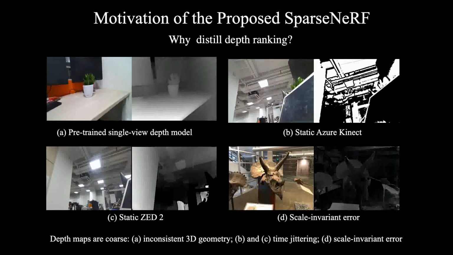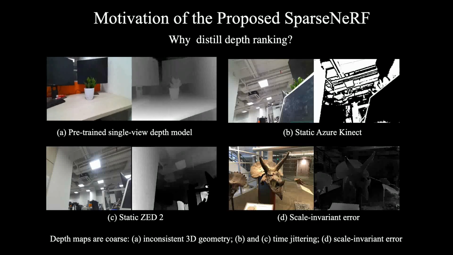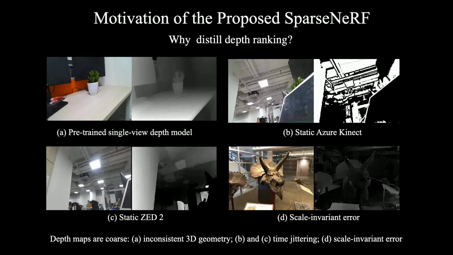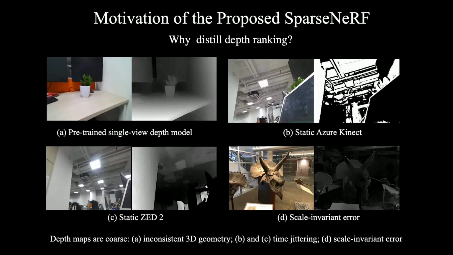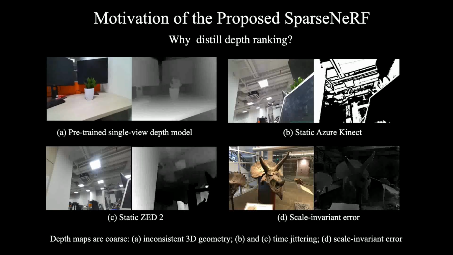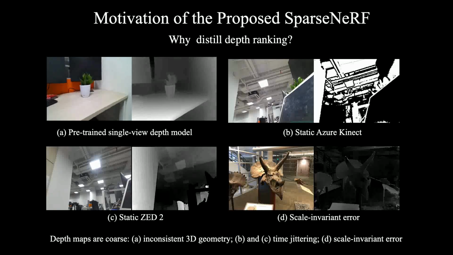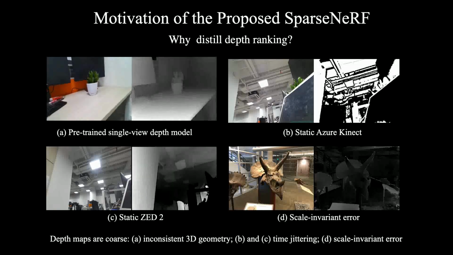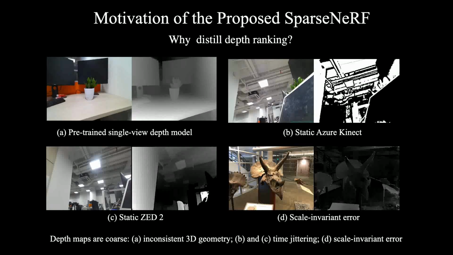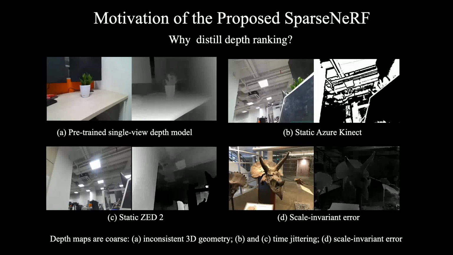One solution to the few-shot NeRF is to exploit depth information to improve the performance. However, it is difficult and expensive to collect accurate depth maps. As shown in the videos, depth maps predicted by pre-trained single-view depth models are inconsistent in the 3D space. Depth maps from Kinect and Z2 are not accurate and stable. Moreover, scale invariant errors are obvious in these depth maps.